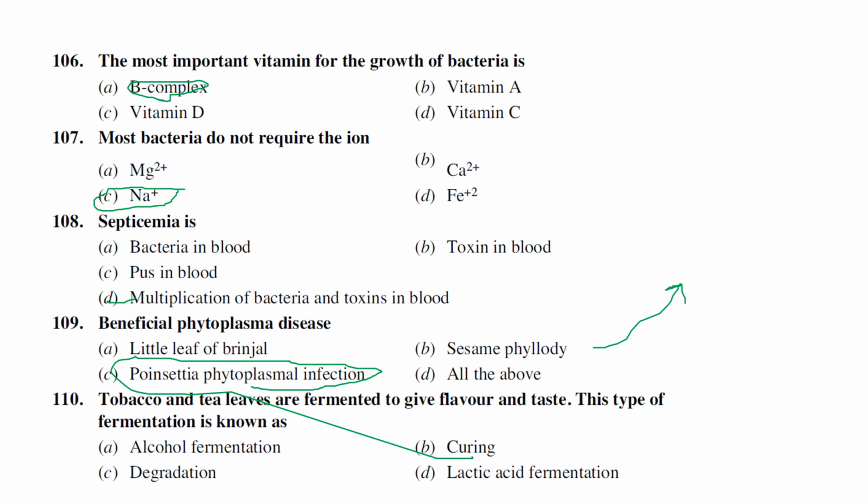The last one: tobacco and tea leaves are fermented to give flavor and taste. This type of fermentation is generally called curing. So in curing, tobacco and tea leaves are given a good taste and flavor. We might have studied curing only in tobacco, but curing can also be done for tea leaves, which gives a very good taste as well as flavor.